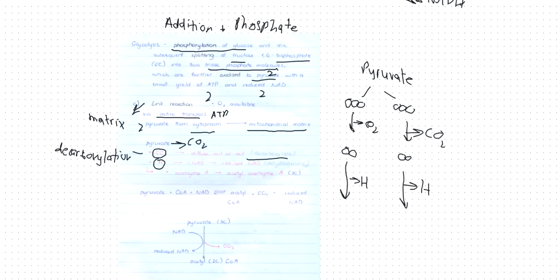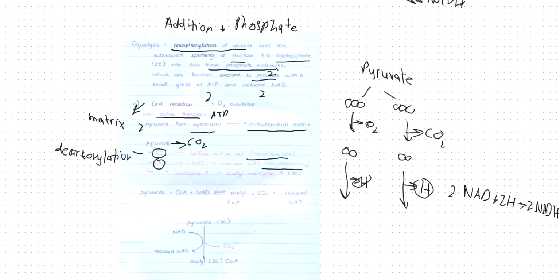This step is called dehydrogenation, or dehydrogenase. So when these 2 hydrogens are produced, these 2 hydrogens would combine with NAD. So 2 NAD plus 2 hydrogen will give you 2 NADH, or you can say NADH is reduced NAD.